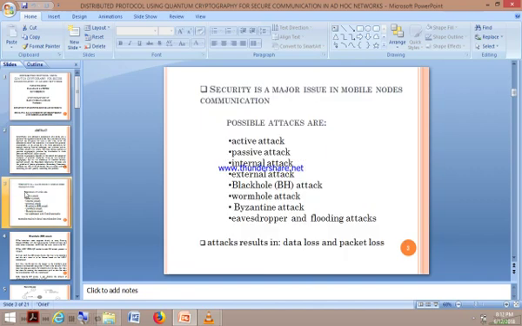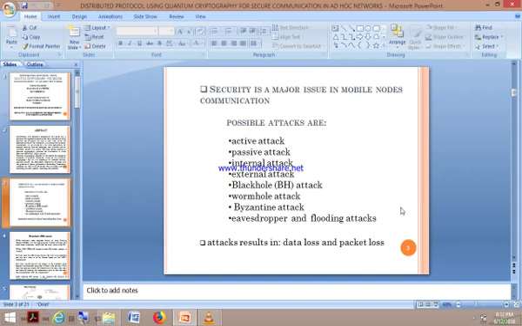In every mobile communication, the major issue is communication with security. If security is not provided properly, then there are some possible attacks: active attacks, passive attacks, internal attacks, external attacks, black hole attacks, wormhole attacks, etc. Because of these attacks, data loss and packet loss in communication will take place.